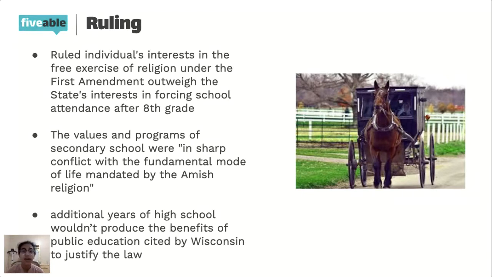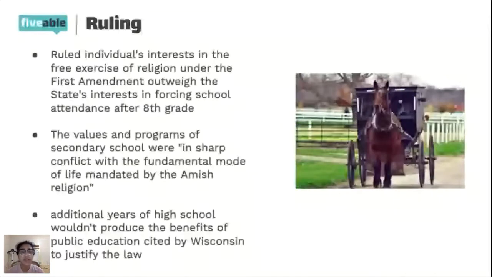And so it wasn't just an excuse to not send their children to school. It was an actual lifestyle that they were supposed to be living that they couldn't because of this law. So yeah, that's why if you live in Wisconsin and you are a person that is part of this religion, you don't have to go to school after 8th grade if that's what your lifestyle and your parents dictate.